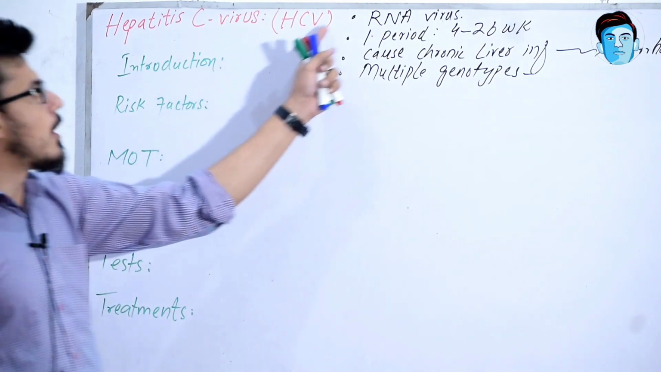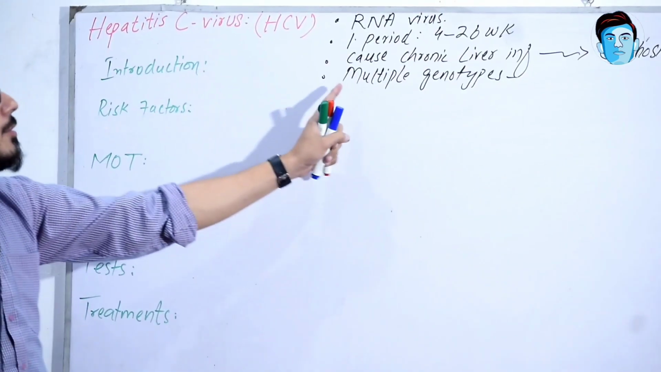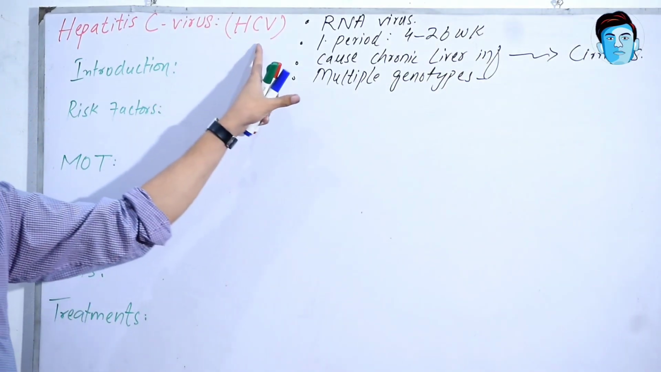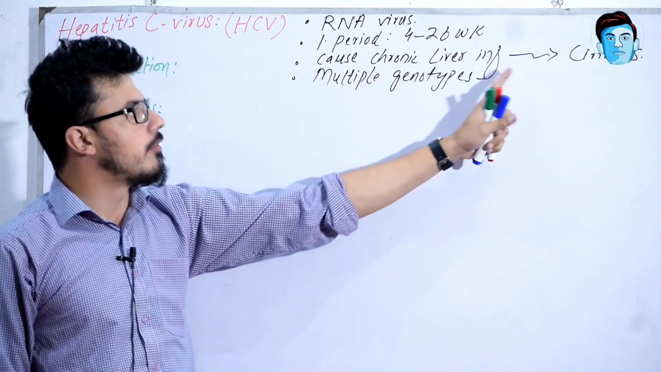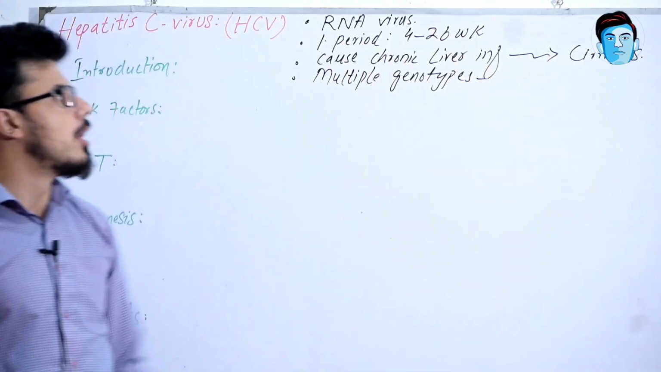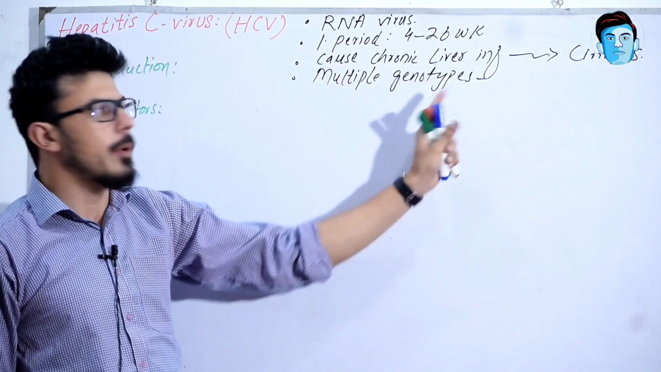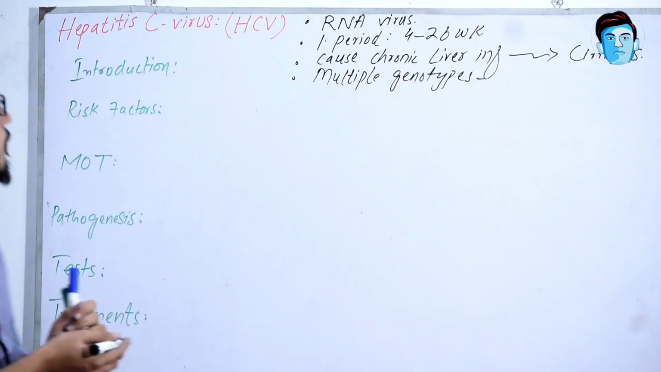Hepatitis C virus is an RNA virus. Its incubation period is 4 to 26 weeks. Hepatitis C virus causes chronic liver infection, often leading to the phase of cirrhosis, and it has multiple genotypes. Each genotype has further subtypes.